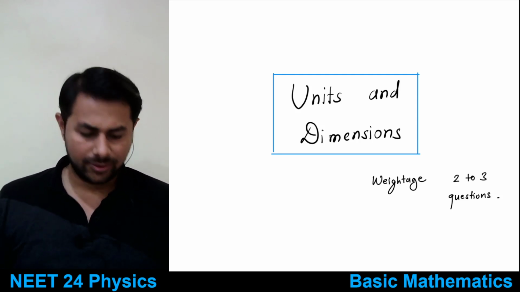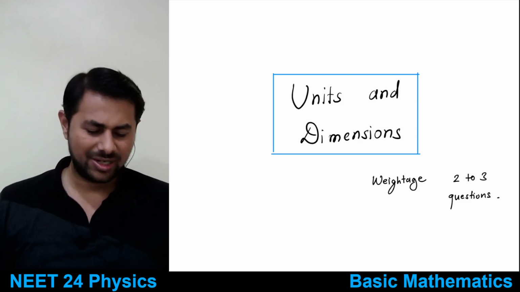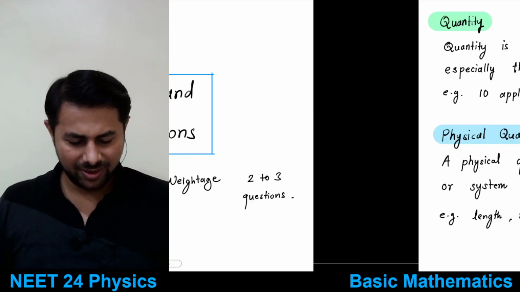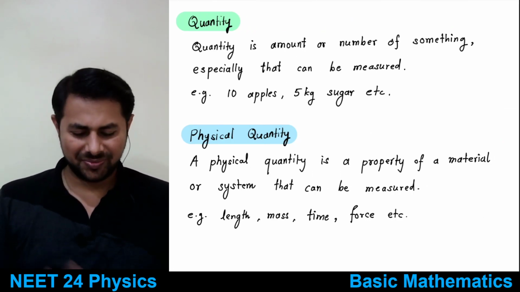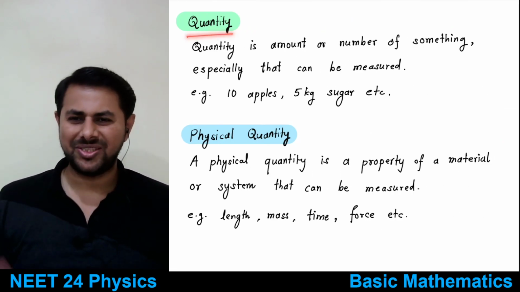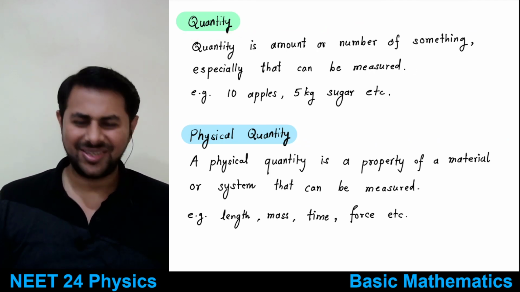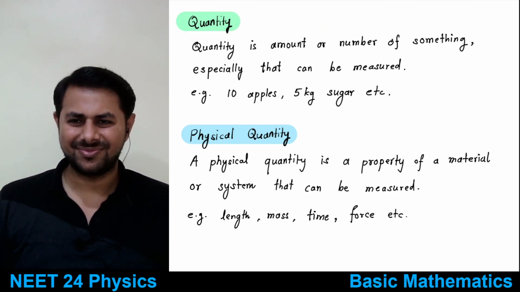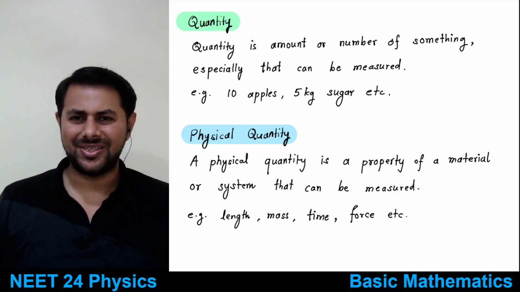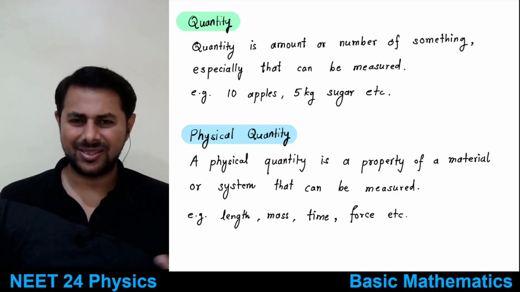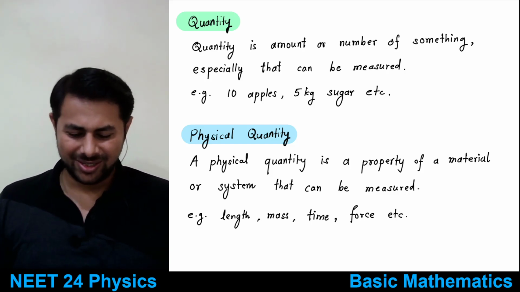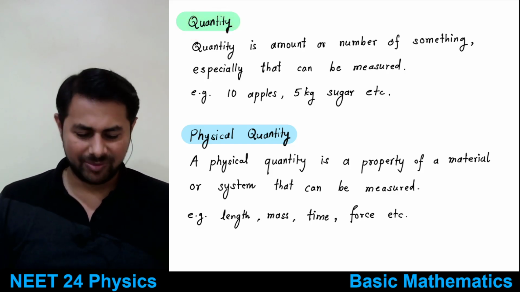All right, so let's begin with the units and dimensions, the first chapter. So now we know, of course, what is a quantity. What's a quantity? Anything which can be measured is a quantity. Okay, so we are going to talk about the measurements, right? Units, dimensions, measurements.